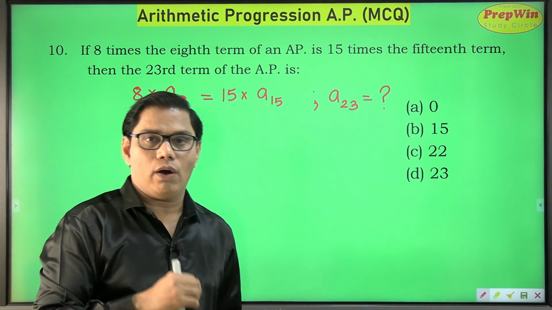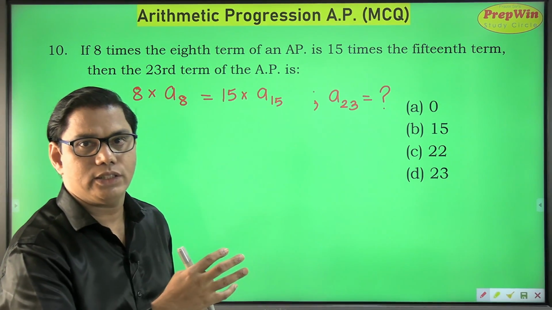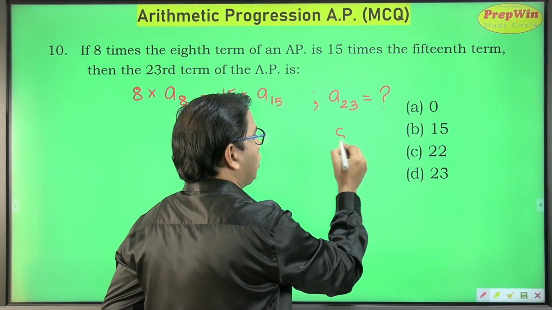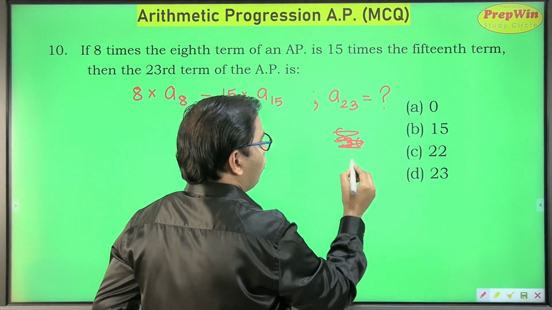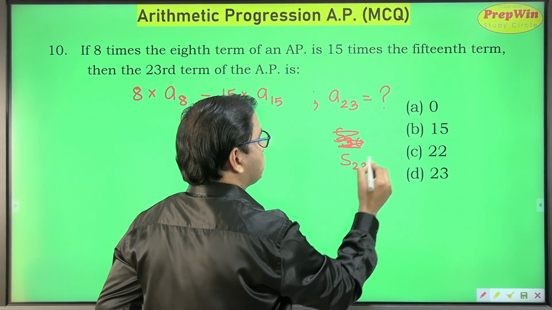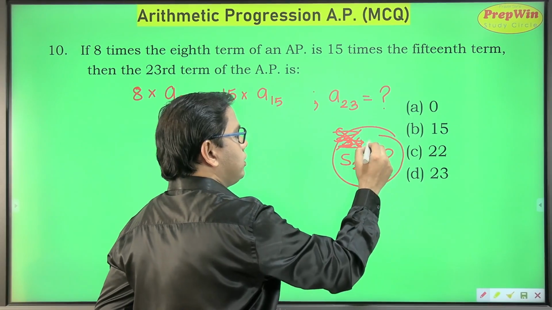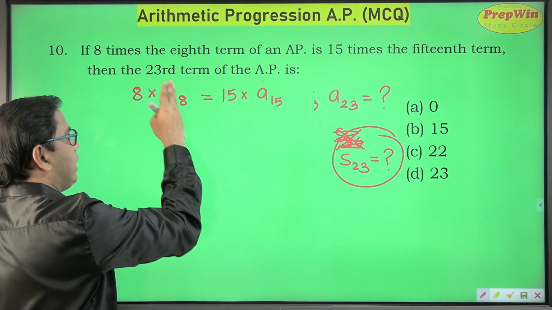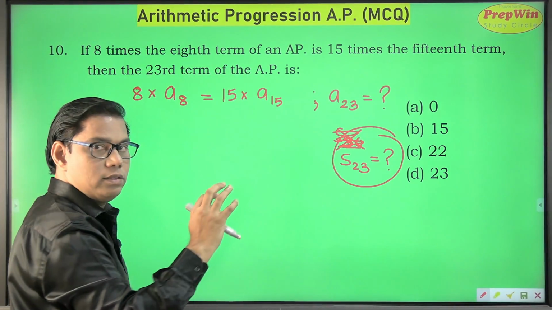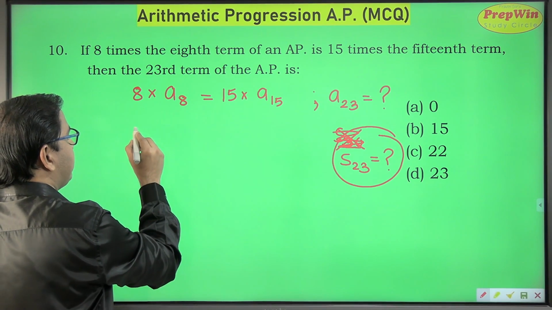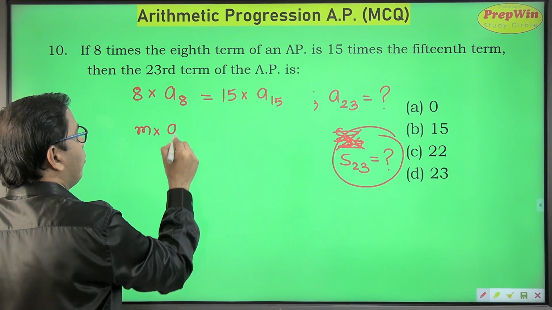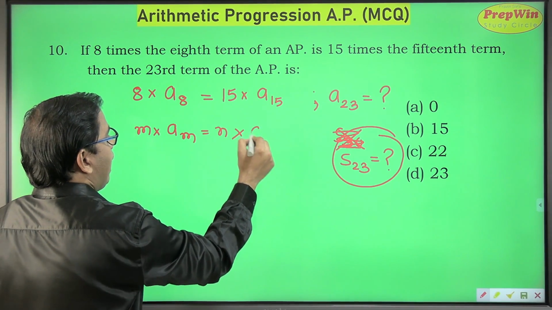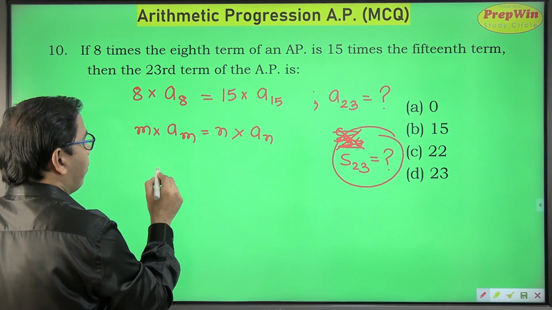Of similar nature, of same type, there are two categories of question. One where you find out a particular term, and there is another question also where you find out sum of 23 terms. Let's not bother about this. Maybe next sum we will take of this kind. So look at this question. 8 times 8th term, 15 times 15th term. If I generalize this question, if I take this as m times mth term is equal to n times nth term, then what is m plus n term?